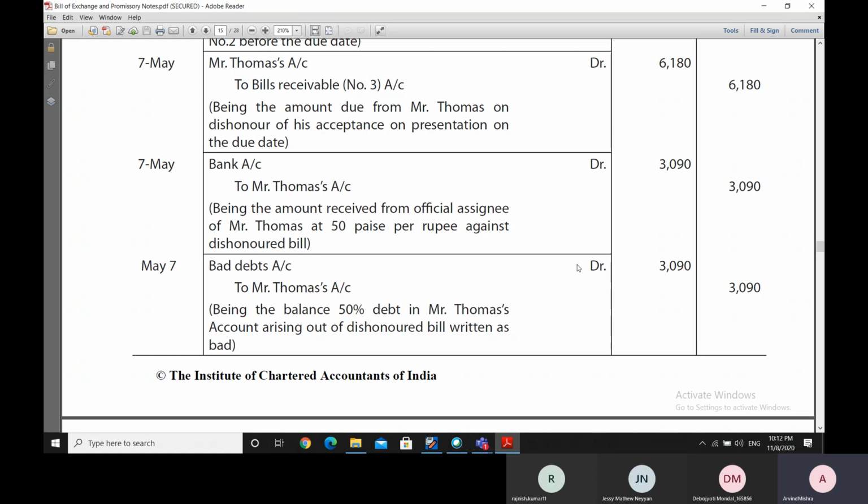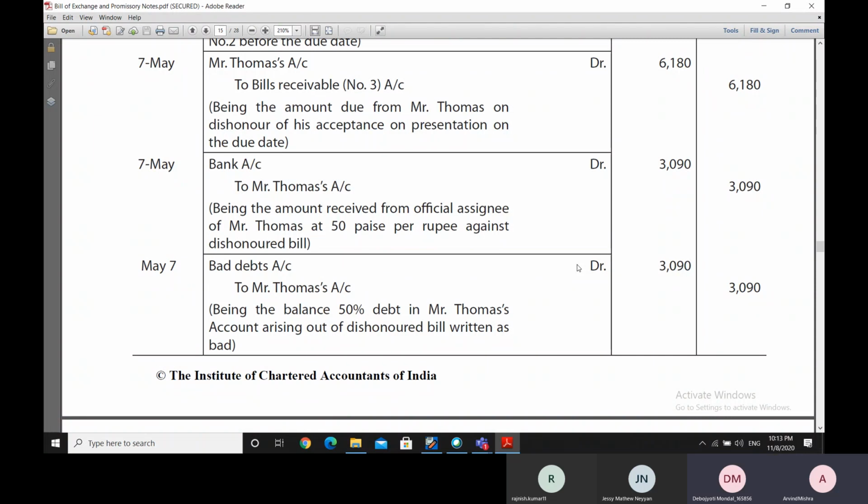Finally, this bad debt balance will go into the profit and loss account and reflect as an expenditure or a loss over there. So therefore, by debiting the bad debt account, he is in a way acknowledging that he is going into a loss in respect of 3090 amount.